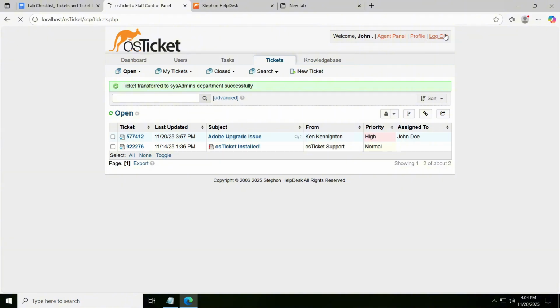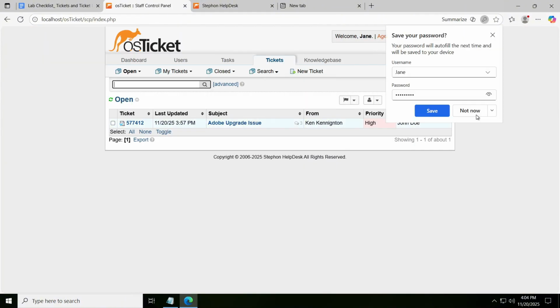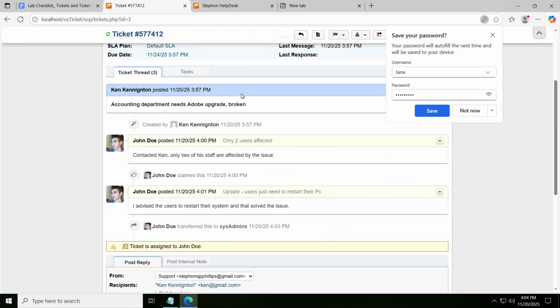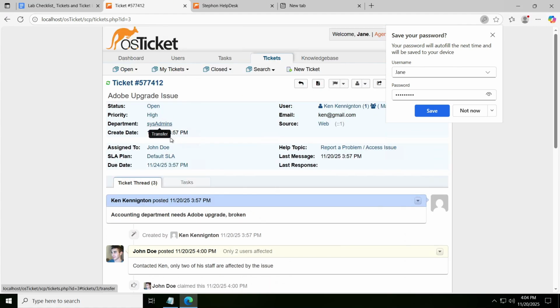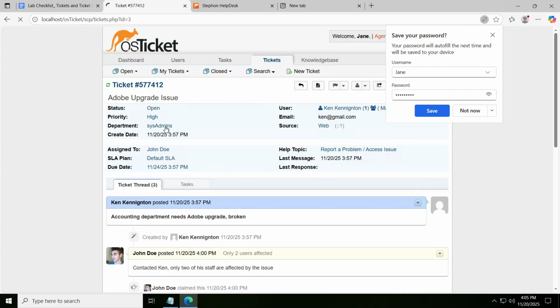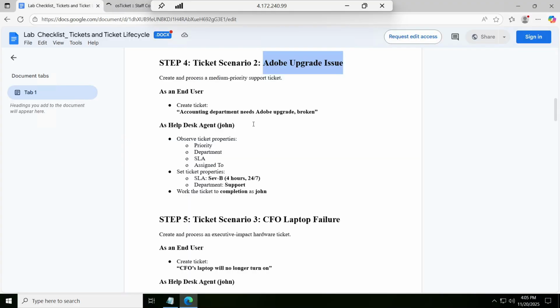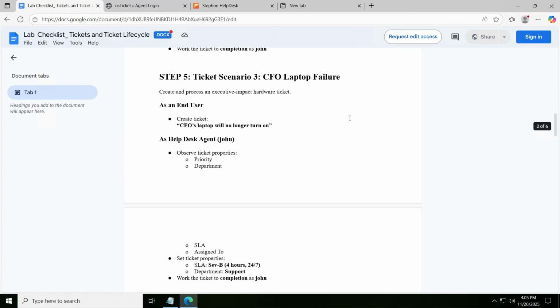Let's log out. Let's put back in Jane, password 1. So she's now able to see the ticket as well. She opens the ticket, sees all that John has done, resolves it. Says John solved the issue, I confirmed with the users as well. So let's just close it. Probably didn't need to put it back into sysadmins. And let's log out. And we'll create probably one more issue.